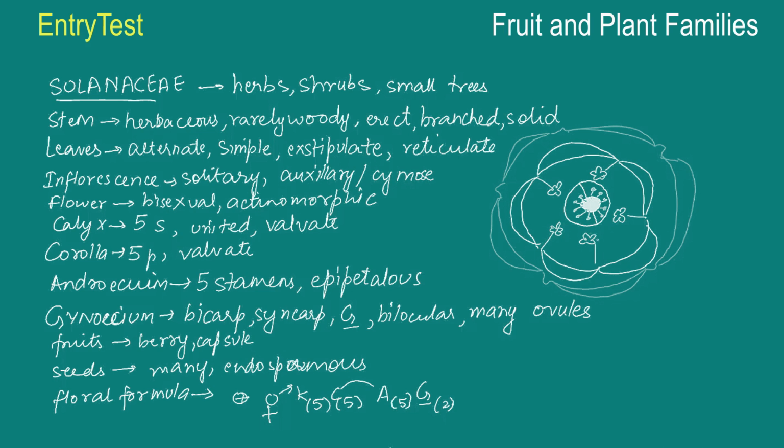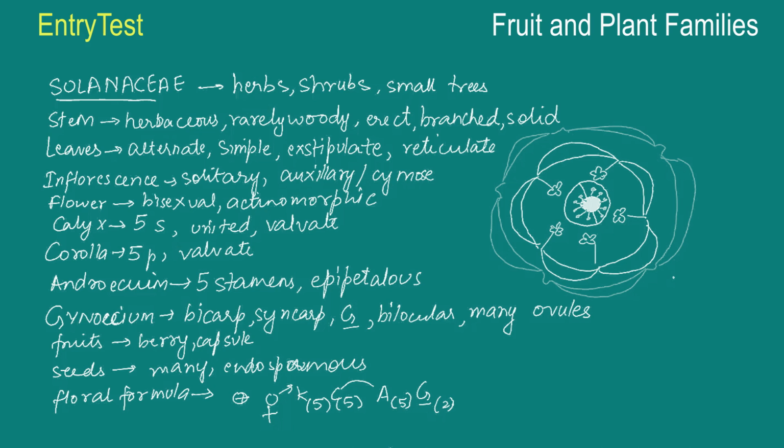Now, as I told you in the beginning, it's known as the potato family. So many plants of this family are source of food for us humans. For example, the potato, the tomato, the brinjal, even spices such as chili, medicines such as belladonna, some fumigatory substances like tobacco, and even ornamentals such as the petunia plant. So that is all that you need to know about this family.